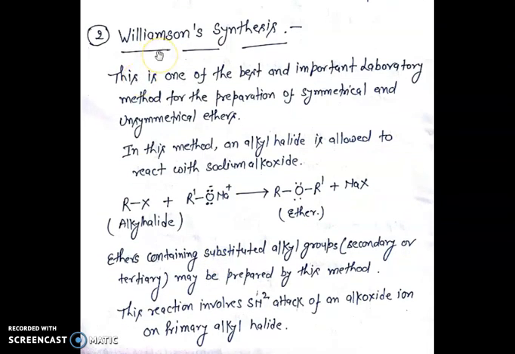Second method for the preparation of ether is the Williamson synthesis. This is one of the best and important laboratory methods for the preparation of symmetrical and unsymmetrical ether. In this method, an alkyl halide is allowed to react with sodium alkoxide. The general reaction is given. The alkyl halide reacts with sodium alkoxide to form ether.